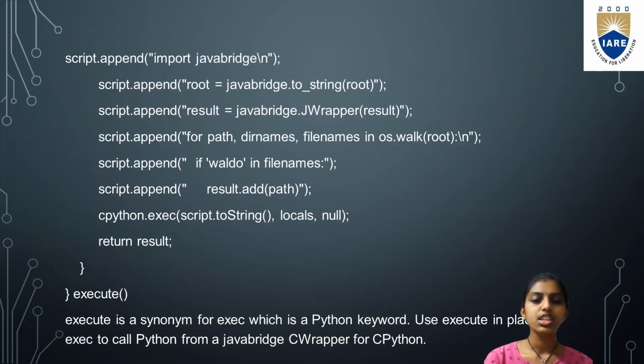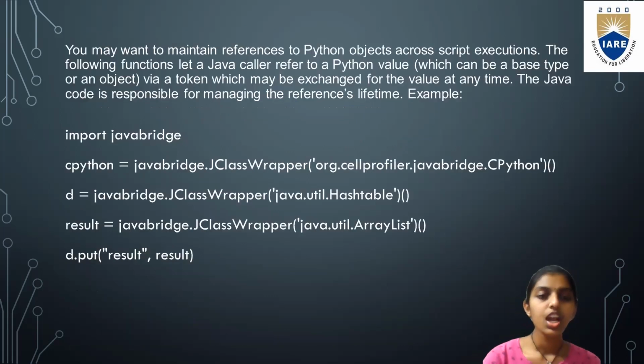So execute is a synonym for exec, which is a Python keyword. Use execute in place of exec to call Python from a Java bridge C wrapper for CPython. You may want to maintain references to Python objects across script executions. The following functions let a Java caller refer to a Python value, which can be a base type or an object, via a token which may be exchanged for the value at any time. The Java code is responsible for managing the reference's lifetime.